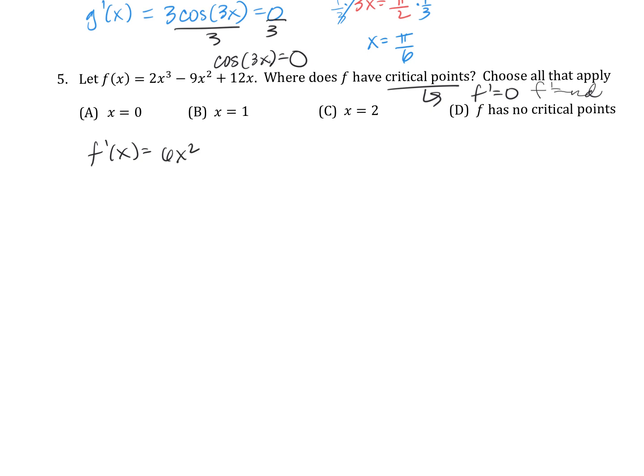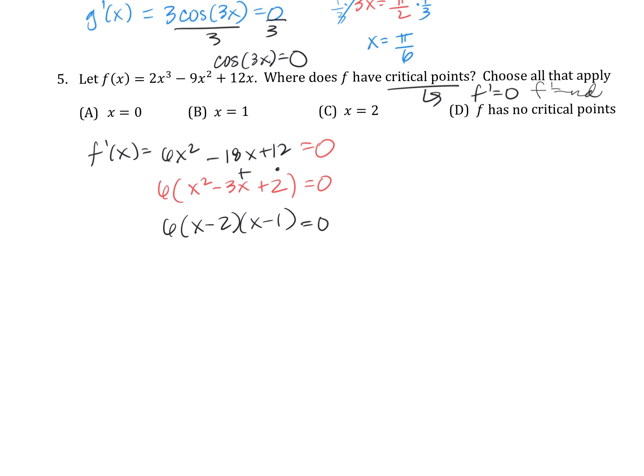6x squared minus 18x plus 12. Ugh. We got to go figure out where that's equal to 0. That means we'd have to factor this if we didn't take out a GCF first. Take that GCF out. Agreed. Take that 6 out. Leaving us with, perfect. Then we can just factor. What multiplies to be 2 and adds to be -3? Yeah. -2, -1, multiply to be positive 2 and add to be negative 3.